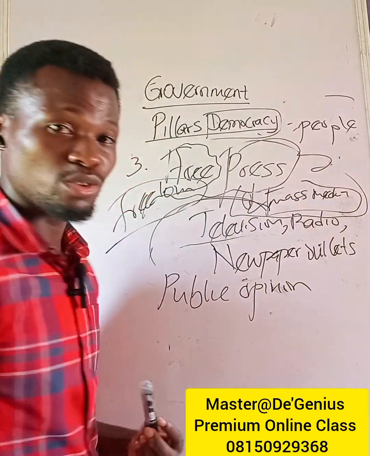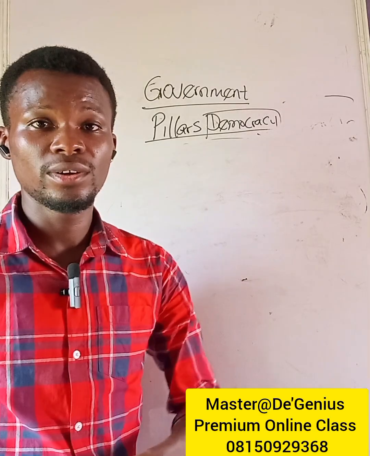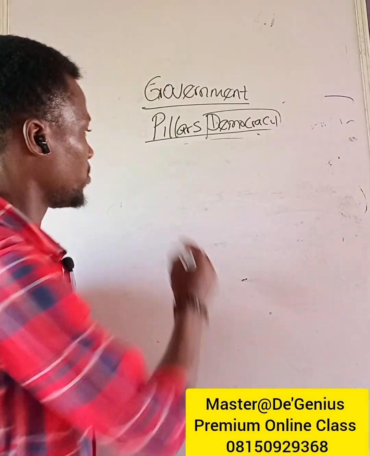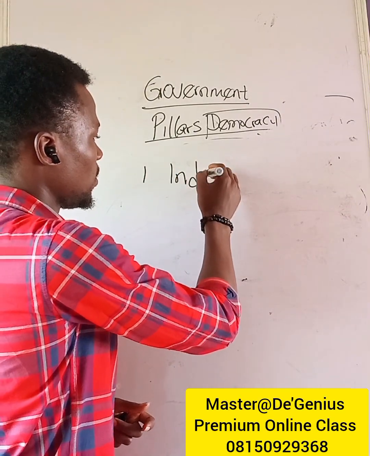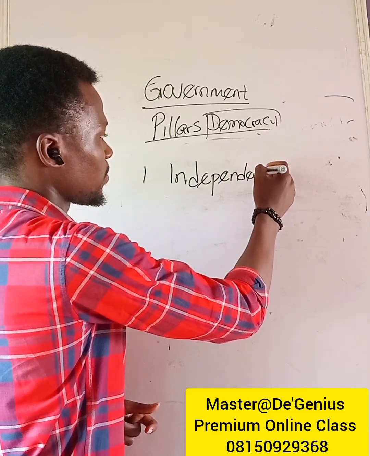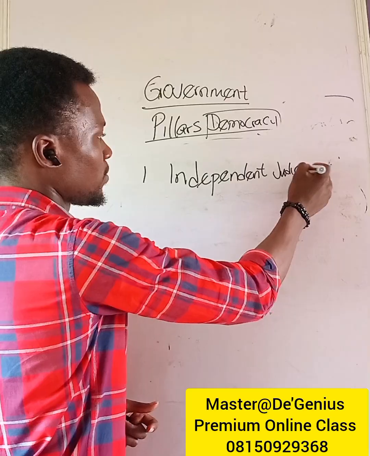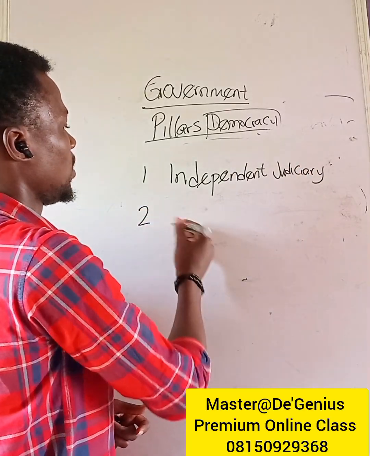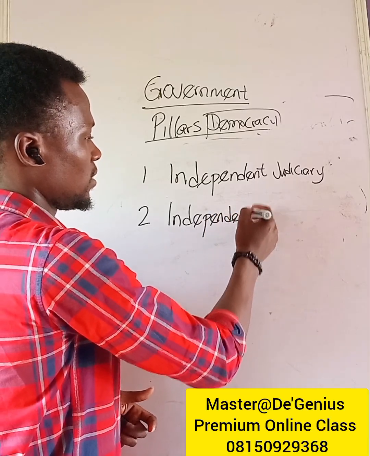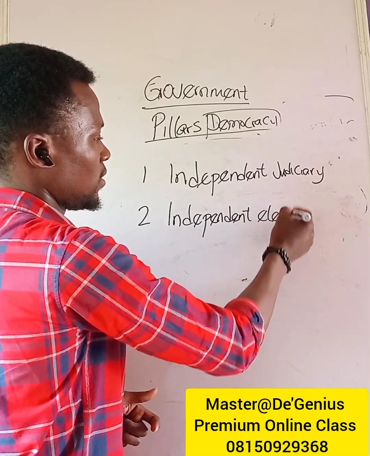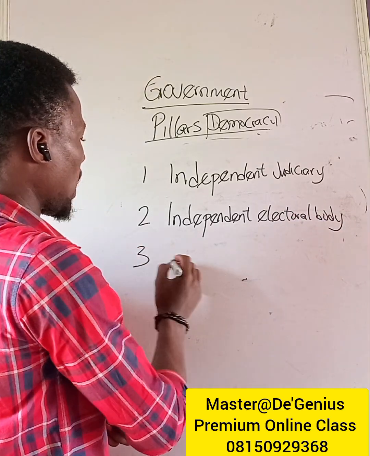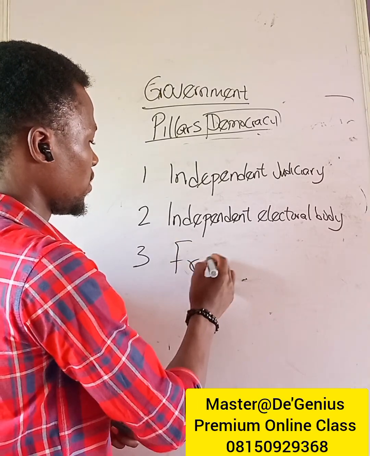So let us go through those 3 pillars again. For democracy to thrive, for democracy to stand strong in any nation, these 3 must be in place. The judiciary must be independent. The electoral body also must be independent. And the press must enjoy freedom.